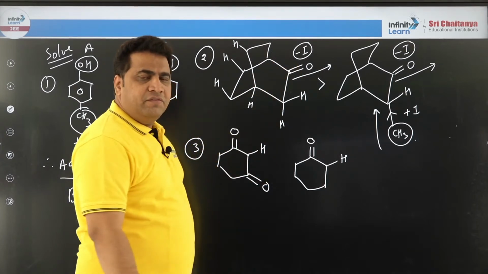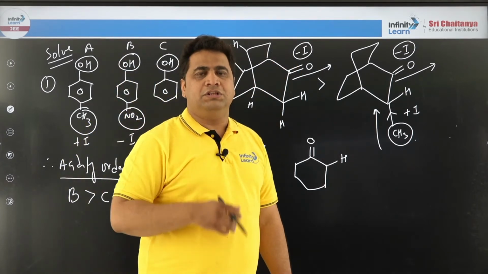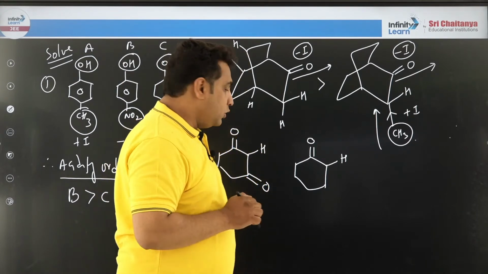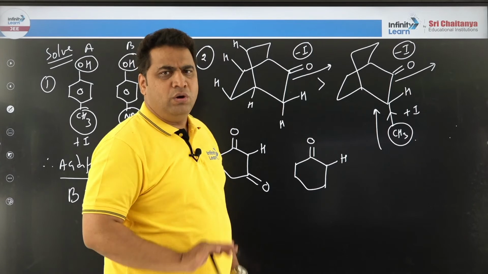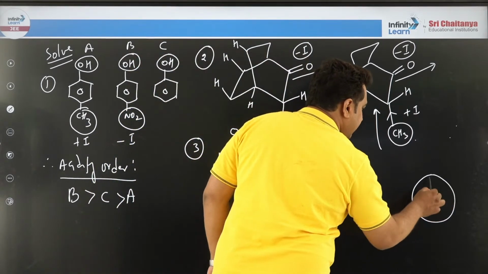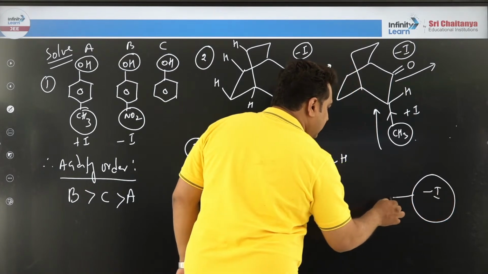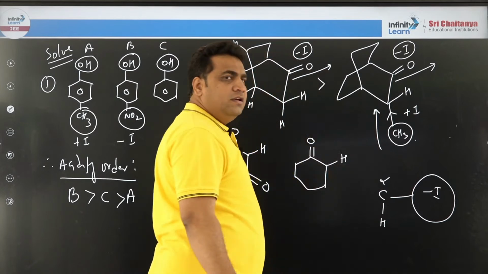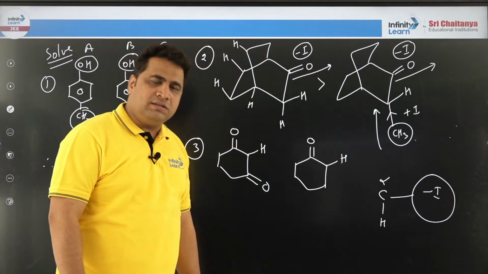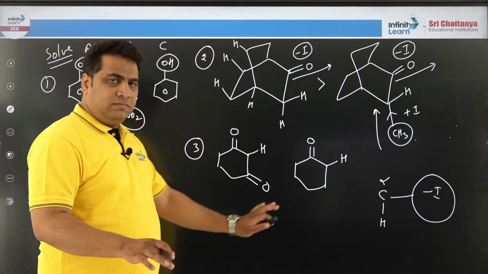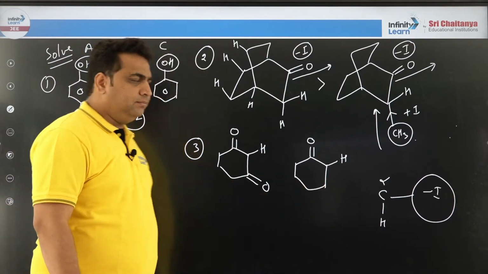My dear, we generally see the alpha position. Always remember in the examination hall, wherever you have a minus I group, you only have to see the neighbor, only the neighbor. Whatever minus I group is there, to that you have a carbon, that is called alpha carbon. To that you have a hydrogen. We focus that much area only. We don't focus anything further. Or we can, but generally this is the basic fundamental.